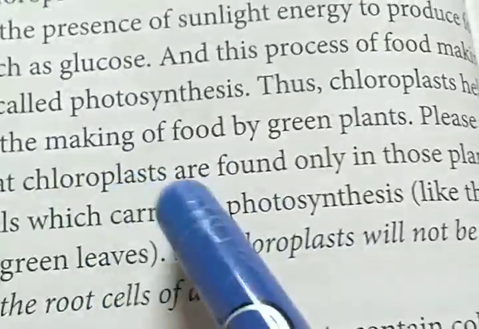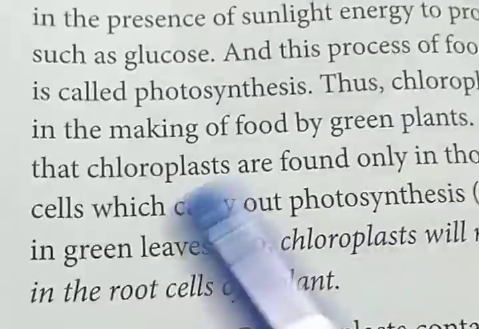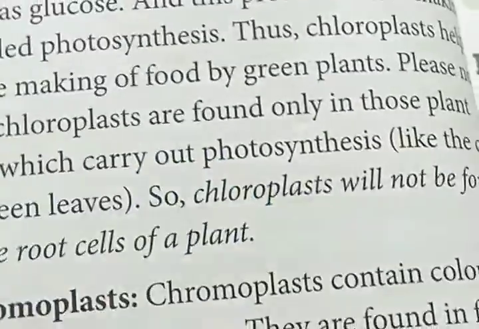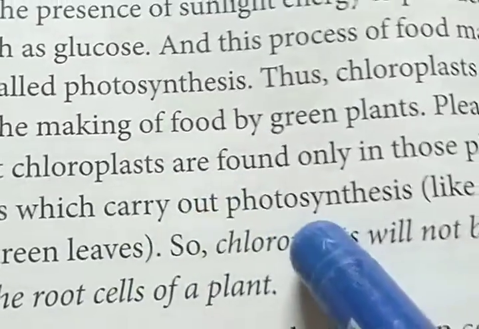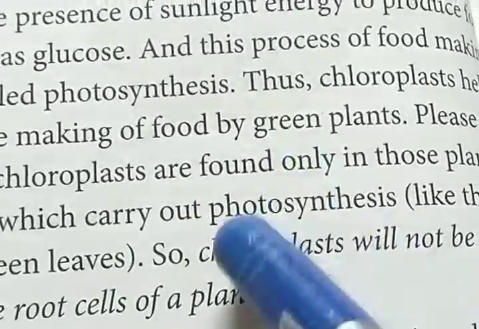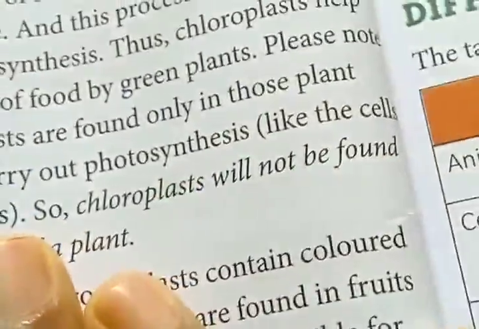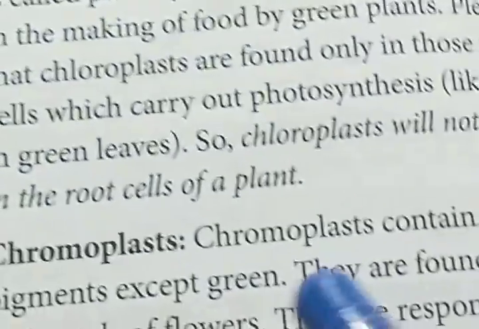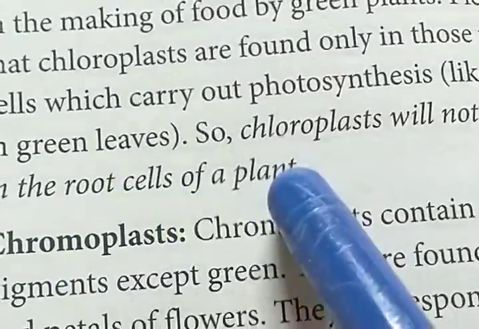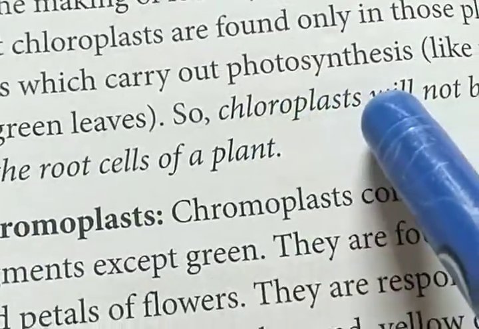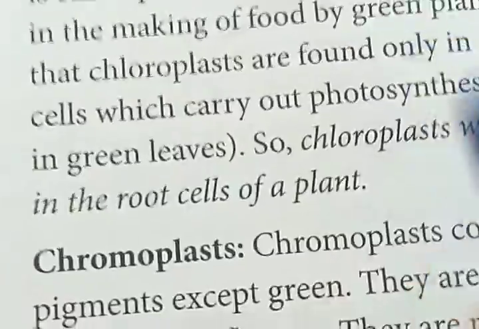Please note that chloroplasts are found only in those plants which carry out photosynthesis. So, which plants can do photosynthesis? They contain chloroplast. So, chloroplast will not be found in the root cell of a plant. Chloroplasts are absent in the root cell.